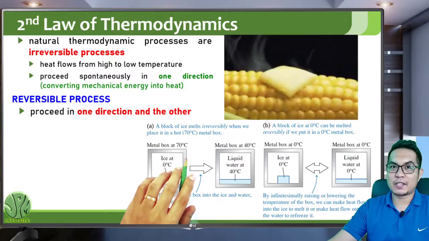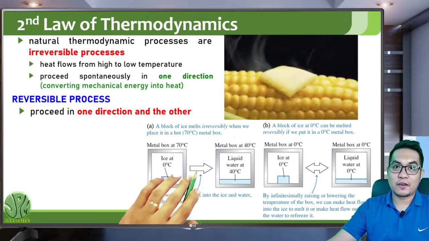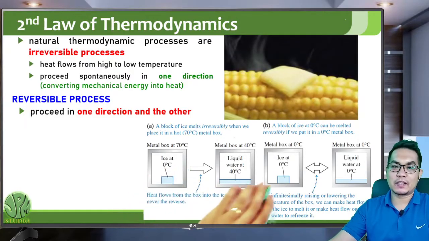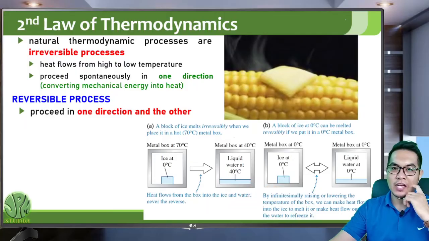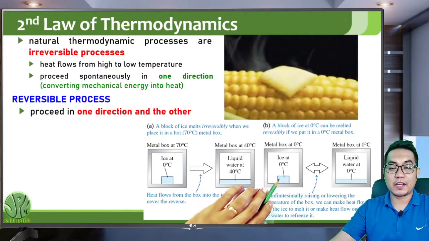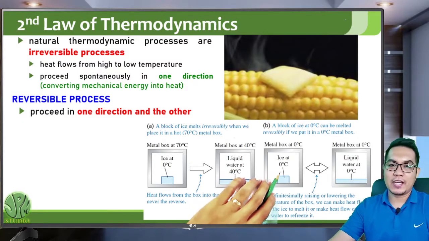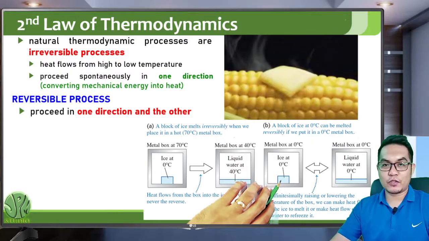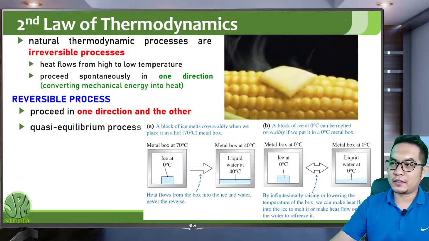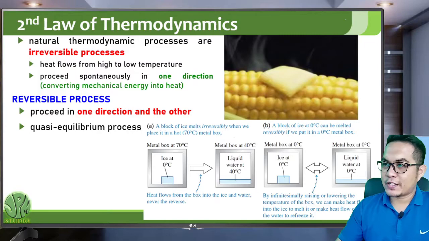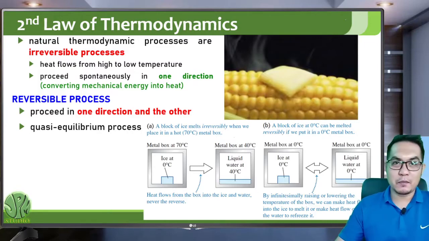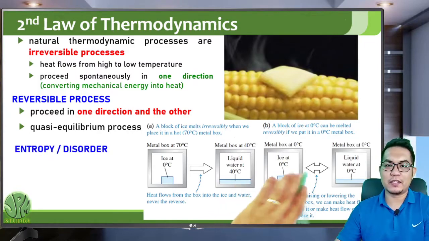The box is not thermally isolated from the surroundings, but in this case the box is at the same temperature as the ice. So it can change phase from solid ice to liquid water. Reversible processes are quasi-equilibrium processes, such as this one in letter B.